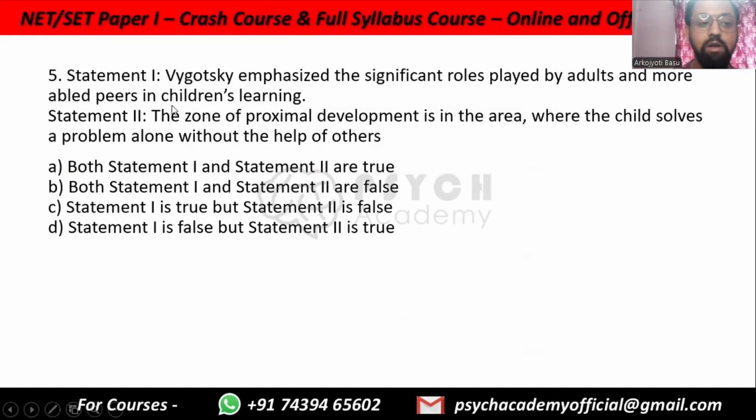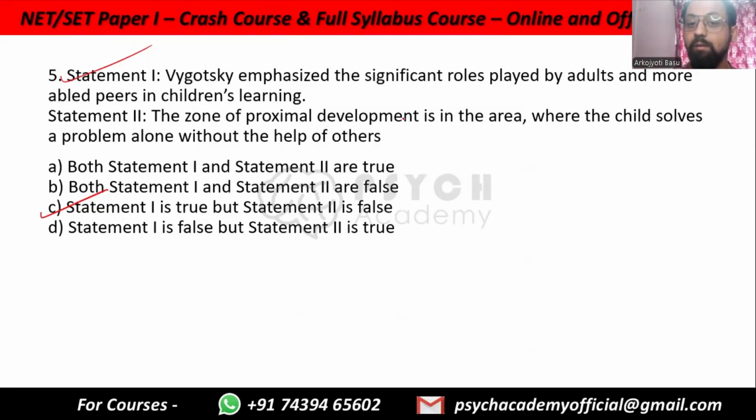So the correct answer out here is statement 1 is true and 2 is false. That is, Vygotsky did emphasize significant roles played by adults. We just discussed how that is important for helping the children but not giving them the solutions. So statement 1 is correct.